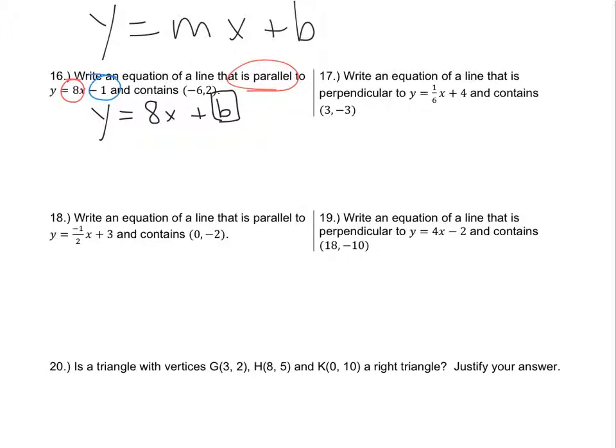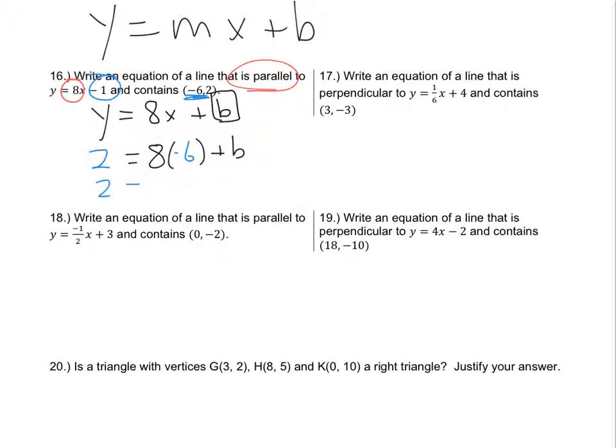What they do tell us, though, is that this line goes through these 2 points, which gives us an x and a y value we can use. So let's put those into the equation. 2 equals 8 times, here's where the x value goes, negative 6, plus b. This will let us figure out the b for our equation.